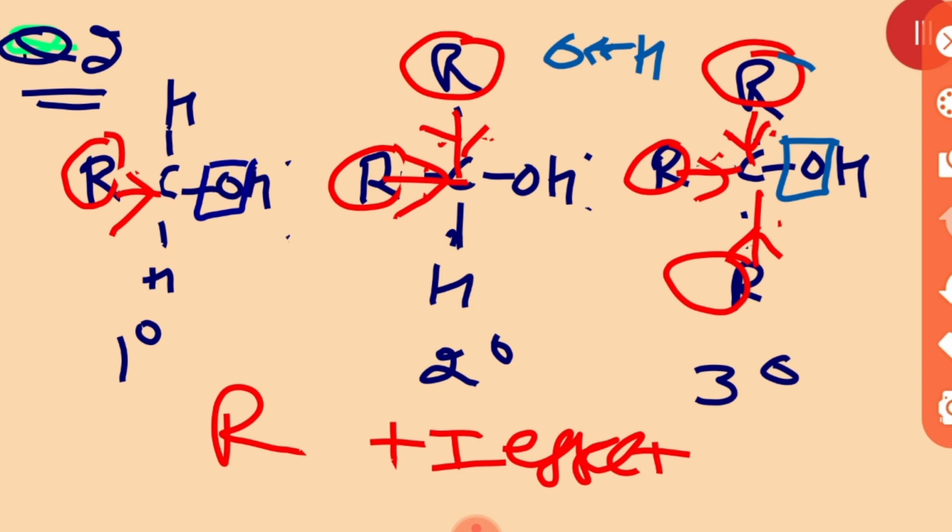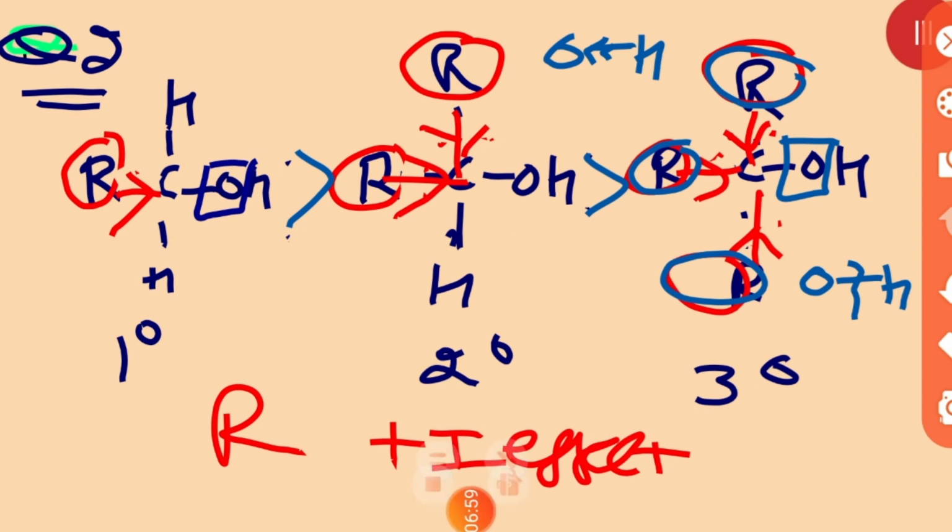That is why, as the number of alkyl groups increases, the electron density on the oxygen increases, and due to that OH bond cleavage becomes difficult. Is that clear? So that is why primary alcohol is the most acidic, then secondary, and then tertiary alcohol. I hope you all are getting my point. Is that clear to you? Okay, so thank you very much.